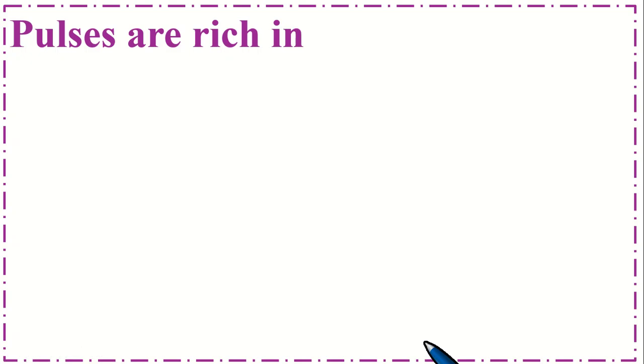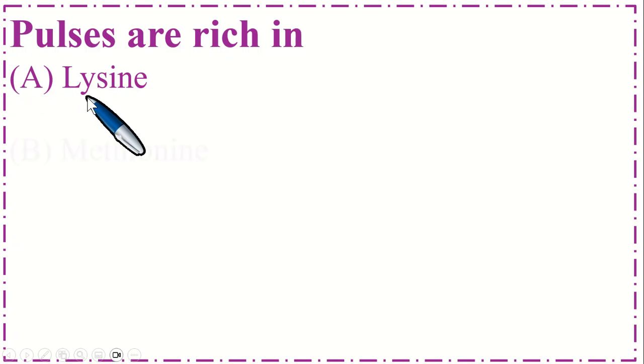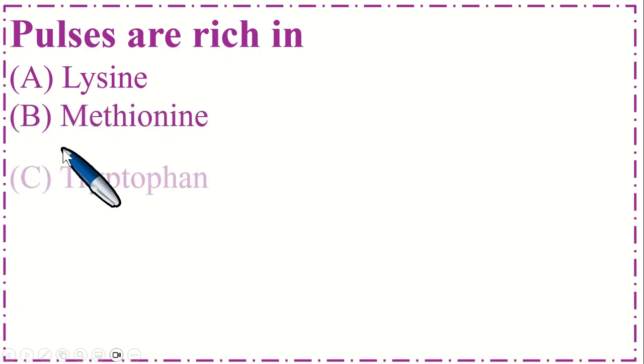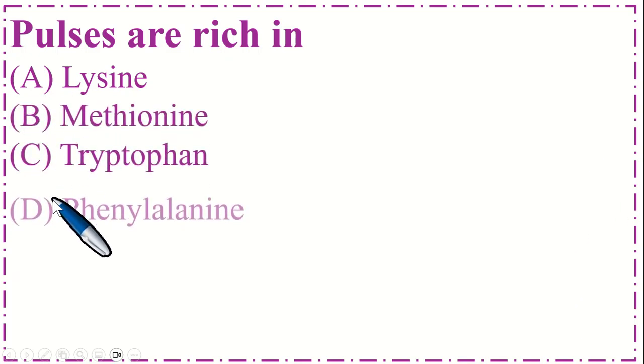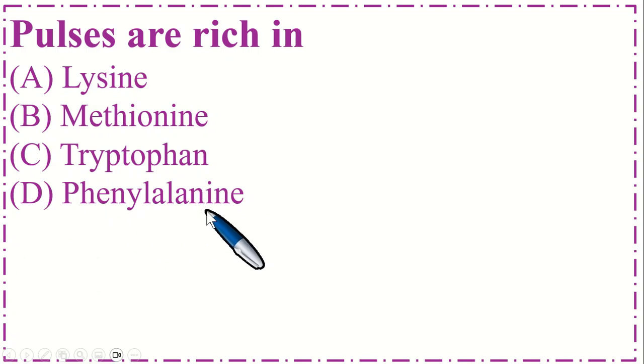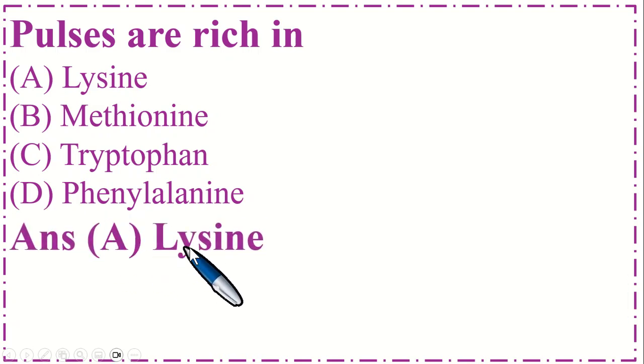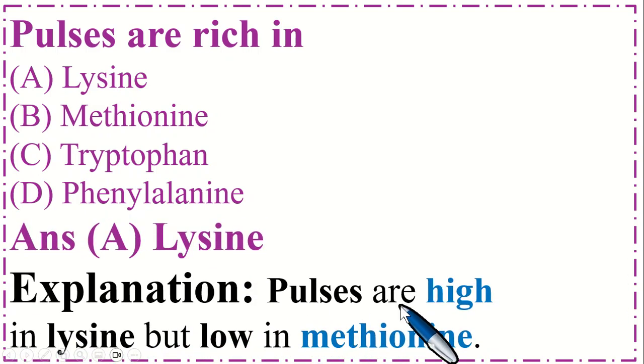Dear students, this is very important MCQs. Pulses are rich in option A, lysine. B, methionine. C, tryptophan. And option D, phenylalanine. So the correct option is A, lysine. Pulses are rich in lysine but low in methionine.